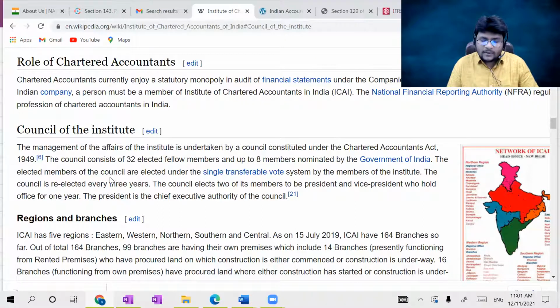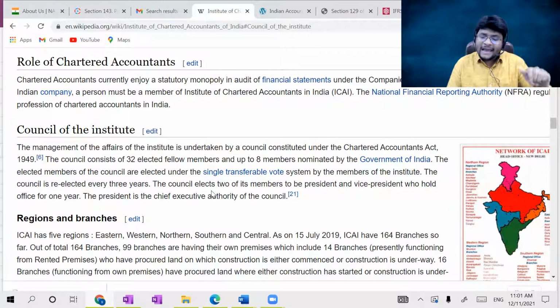The elected members of the council are elected under the single transferable vote system by the members of the institute. Who will elect such council members, sir? The members of the institute. So I also participated in the voting. Why? Because I am a member, a chartered accountant, a member of the ICAI, right? The council is re-elected every 3 years. That means elections happen once every 3 years.